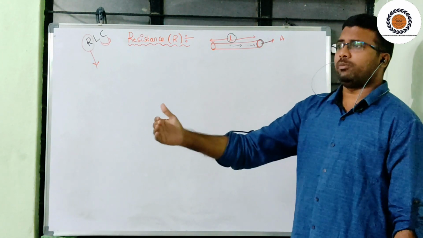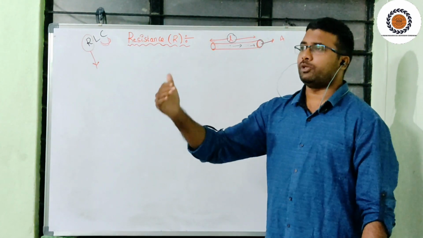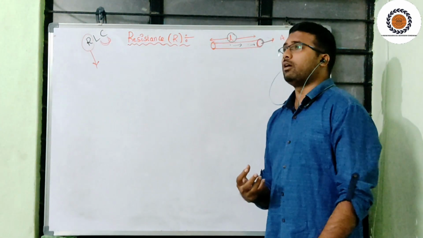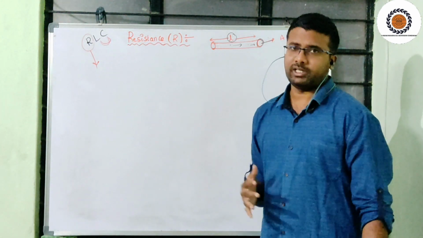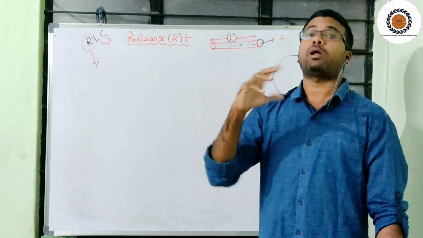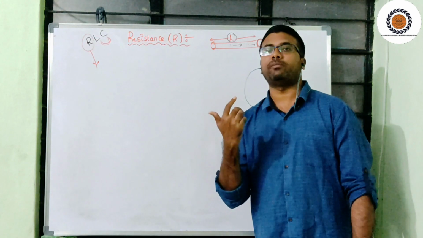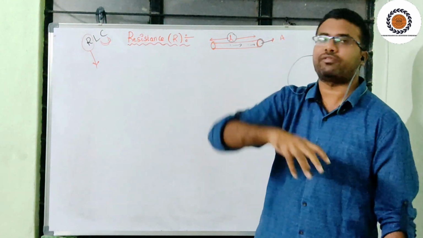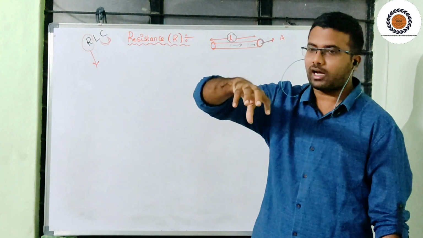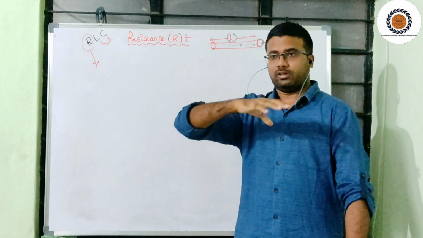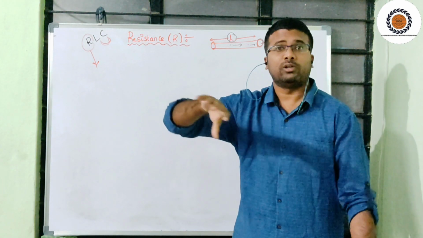How will this restriction or opposition be distributed throughout the material? That depends upon the material properties, what type of material it is. If you see the internal structure of a material, there are atoms, and around the nucleus electrons revolve.